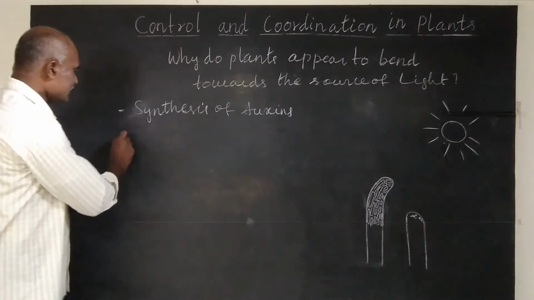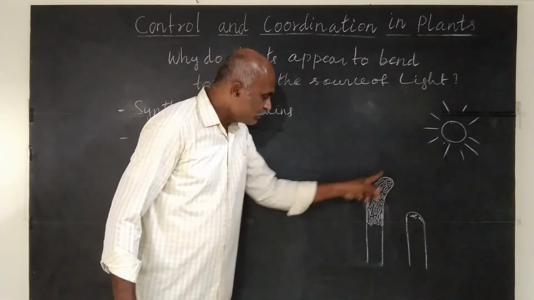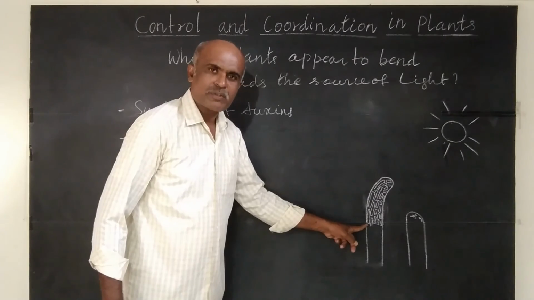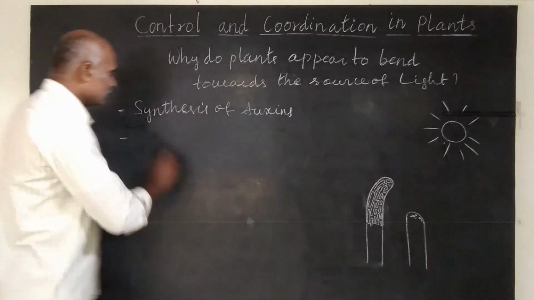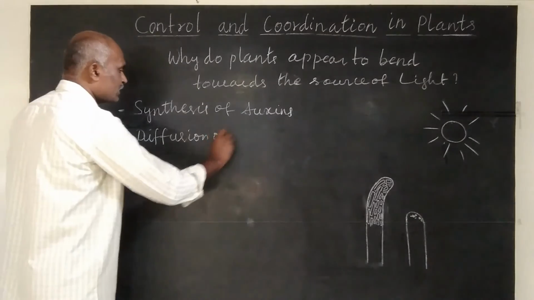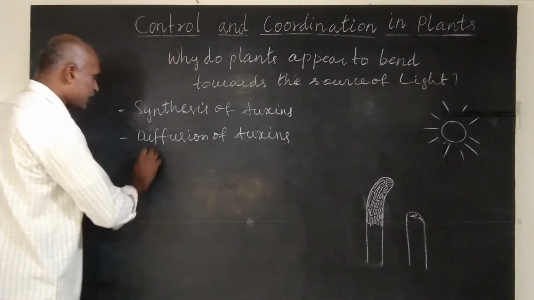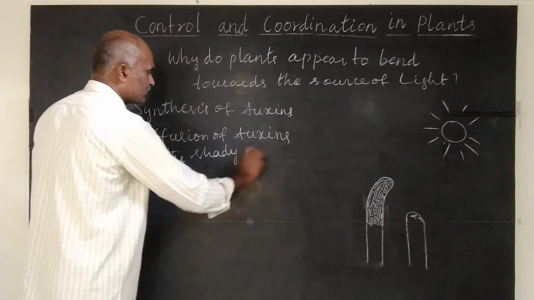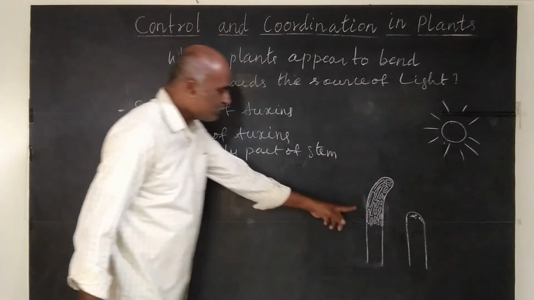Then second thing is, the synthesized auxins diffuse to the shady part of the stem which is away from the source of light.